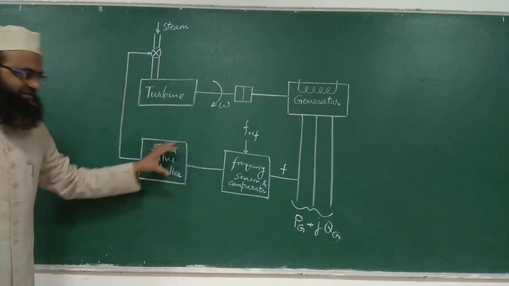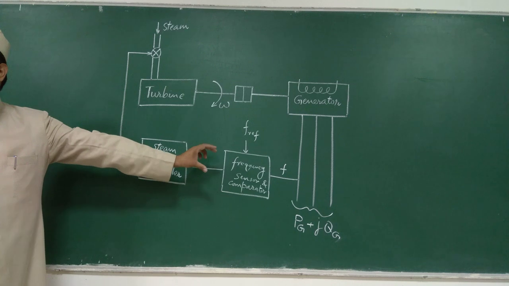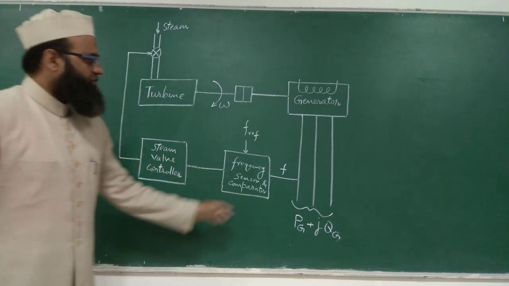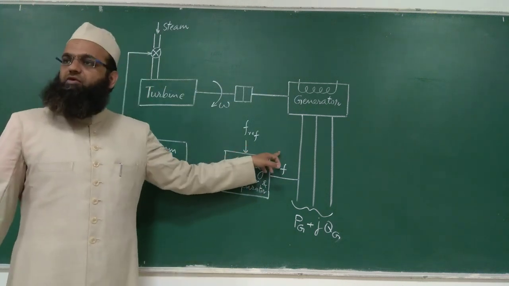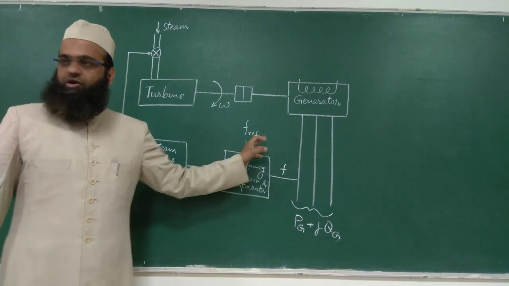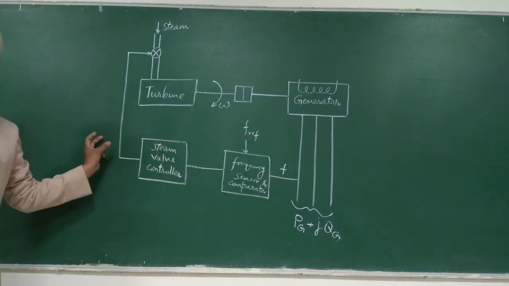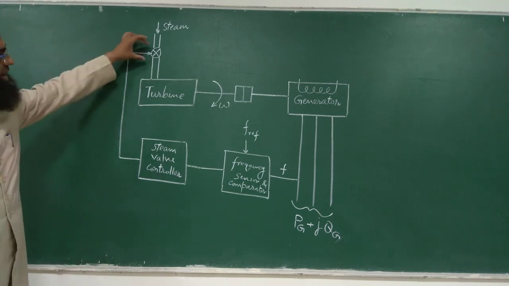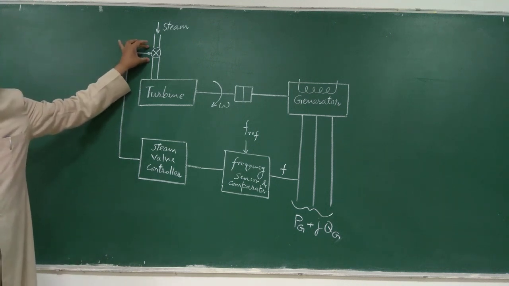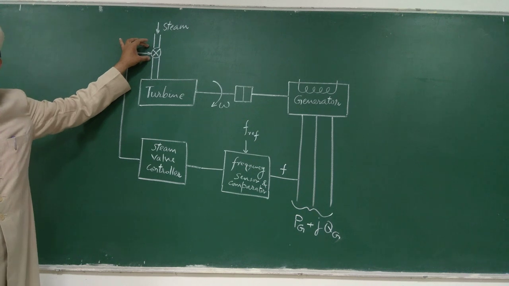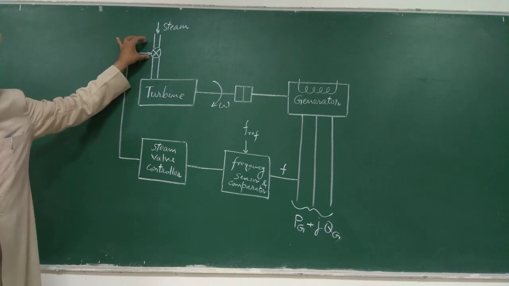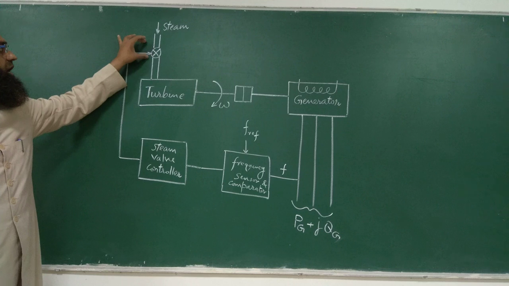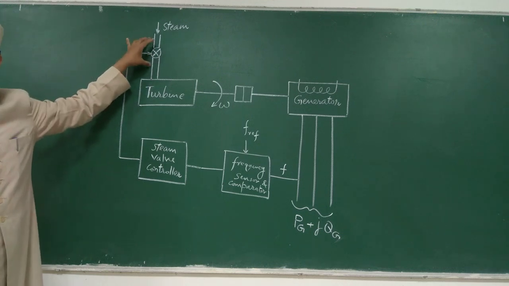It will sense the sign of the error also. Suppose this minus this comes out negative because this is lesser than this. Corresponding to the negative signal and the magnitude of the difference, action will be taken: it will open the valve accordingly, so that the steam input will be increased.